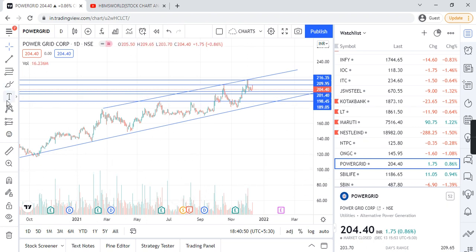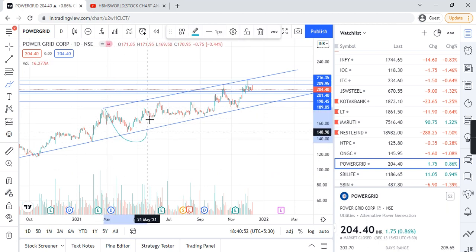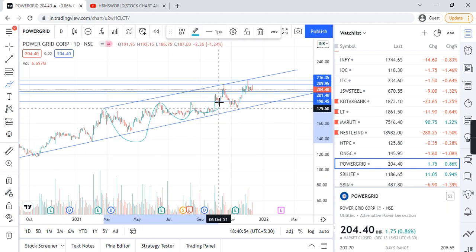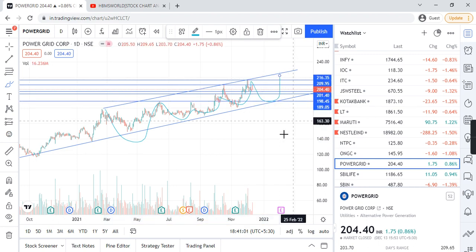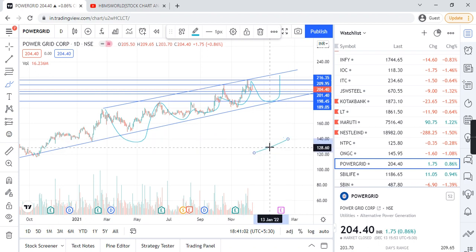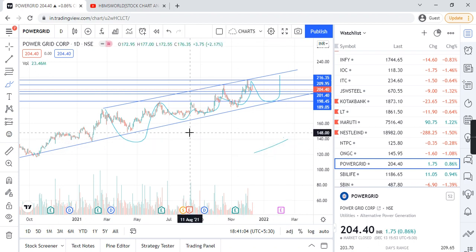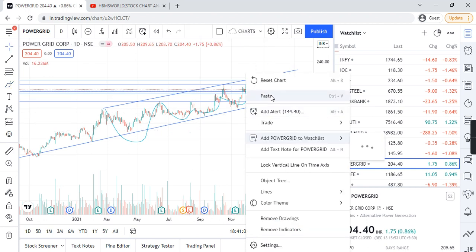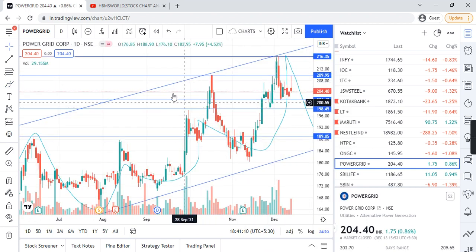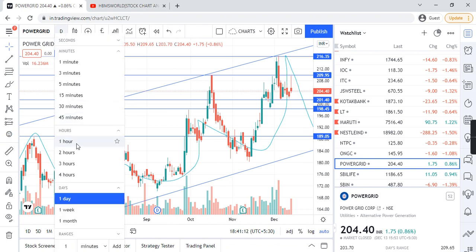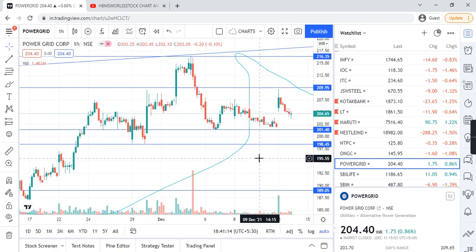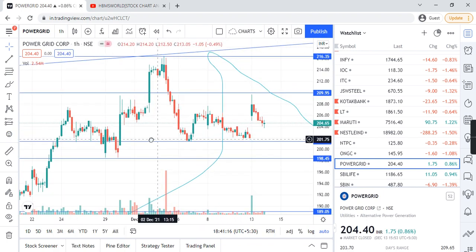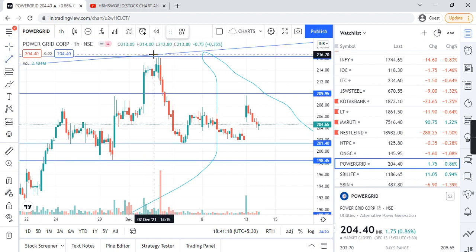The daily one is, this chart is going like that, so it might be this. We have to figure it out. We'll see in the daily one also. If I look at the daily one, nothing like that, and the hourly one is, yes guys, in the hourly chart pattern,